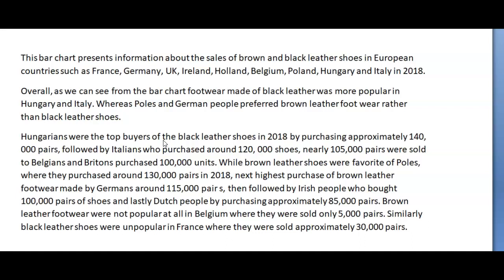Okay. While brown leather shoes were favorites of Poles, where they purchased around 130,000 pairs in 2018, you need a the here. The next highest purchase of brown leather footwear, you're missing a was here, was made by Germans at around 115,000 pairs. Then followed by Irish people who bought 100,000 pairs of shoes. Which color? And lastly, Dutch people purchased approximately 85,000 pairs. Brown leather footwear, it's uncountable, was not popular at all in Belgium, where they sold only 5,000 pairs.